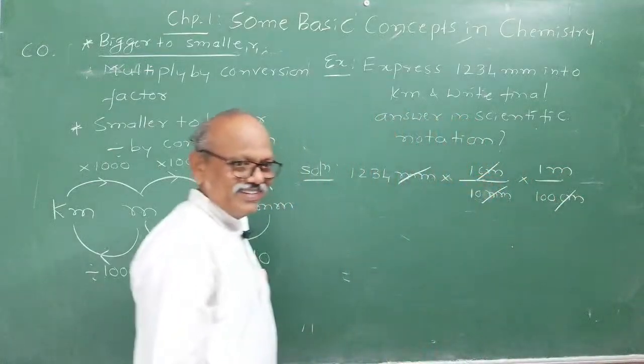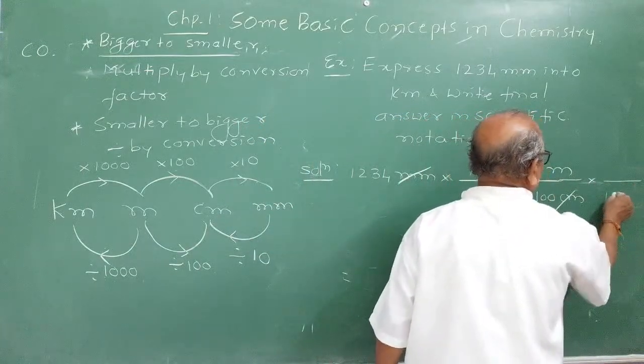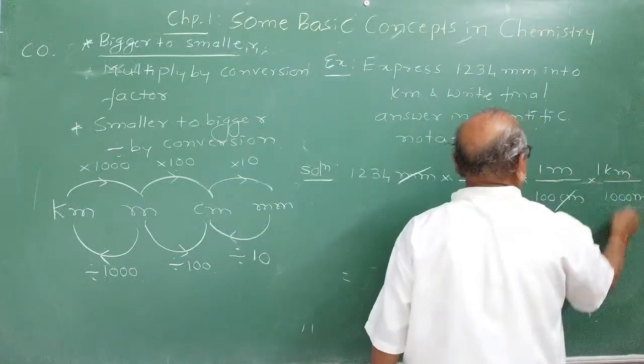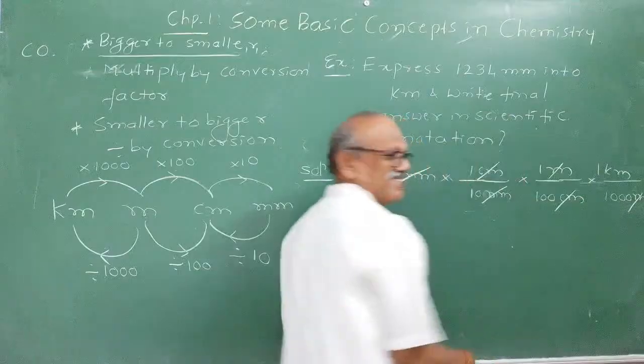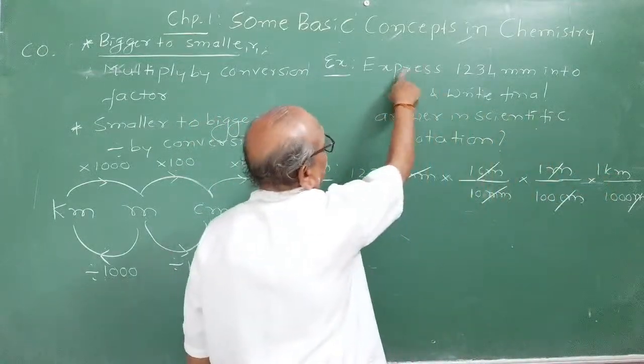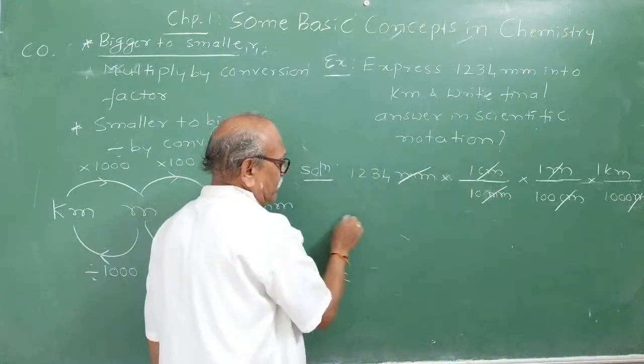Centimeter cancels. Now convert meter into kilometer: 1000 meter is equal to 1 kilometer. Meter cancels. Now you are left with the final unit, kilometer. You have converted millimeter into kilometer, and all other units are cancelled.